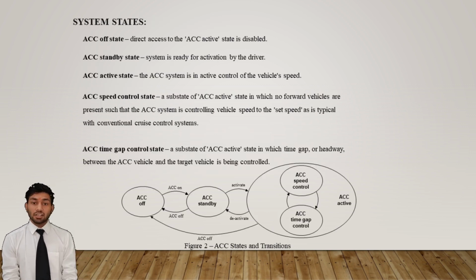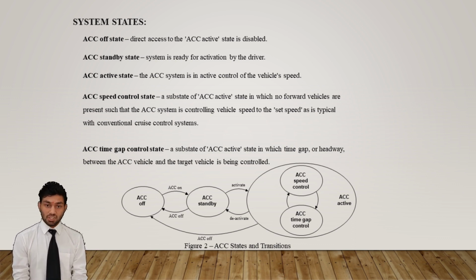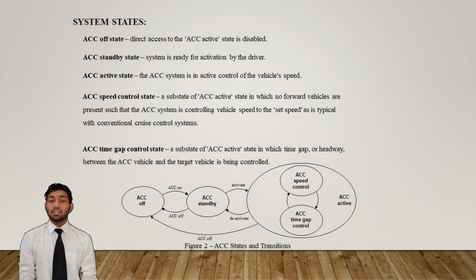In this slide, we see some states of adaptive cruise control. First is ACC off state. This gives the direct access to the ACC active state. Second is ACC standby state. In this state, the system is ready for activation by the driver. Third, in the ACC active state, the system is in active control of the vehicle speed. Fourth is ACC speed control state.